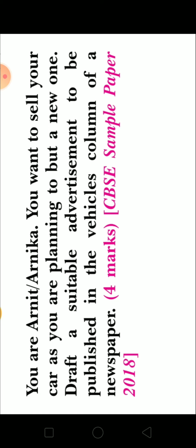So you want to sell your car as you want to purchase a new one, the reason is given over here. So you have to draft an advertisement. So it should be car for sale. So accordingly you can put the heading and write the required details.